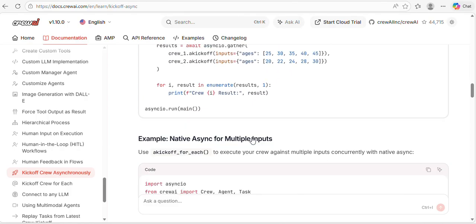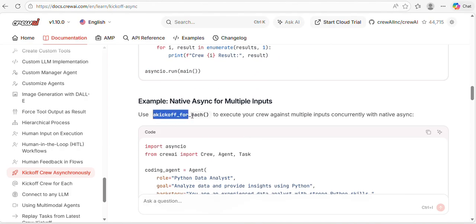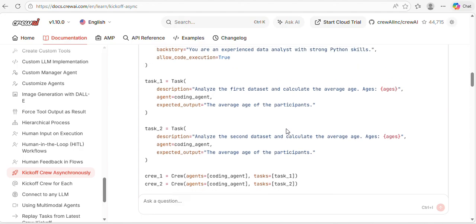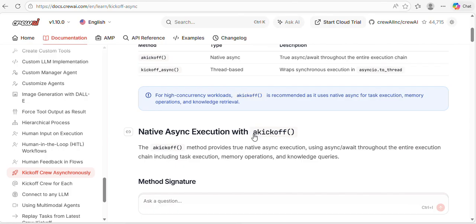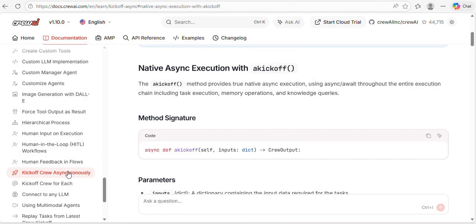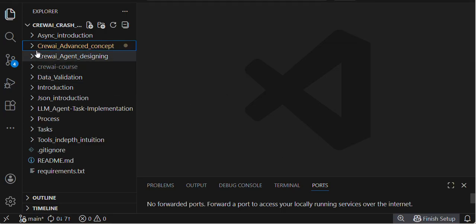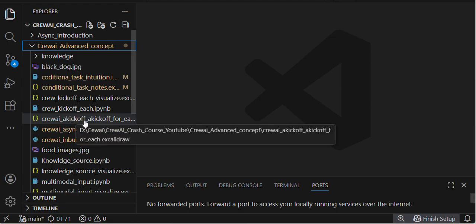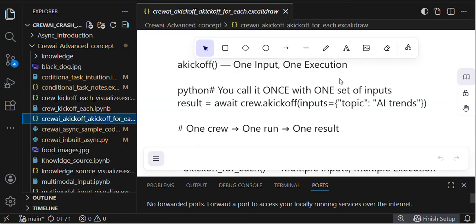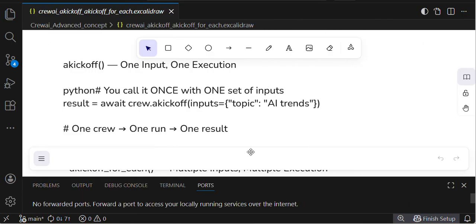So in these two functions, akickoff_for_each and akickoff, kickoff crew asynchronously is what we are going to learn in this video. Here, I created notes specifically for all of you. If you see the crew async sample code, async kickoff, I think this one, exactly this one.